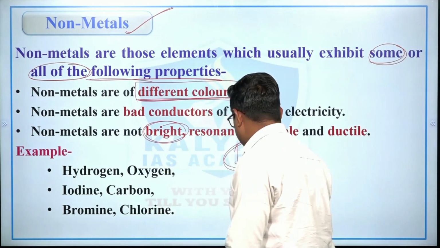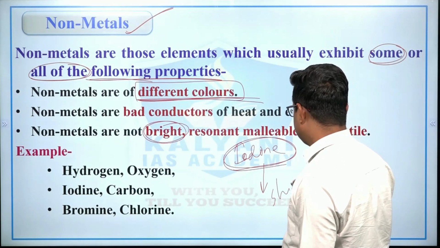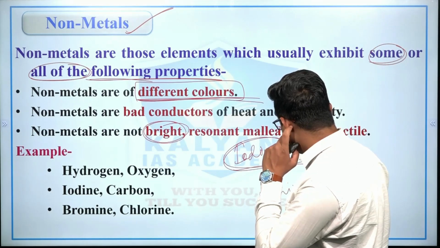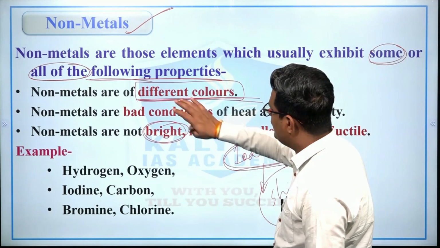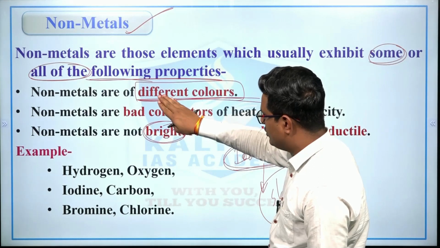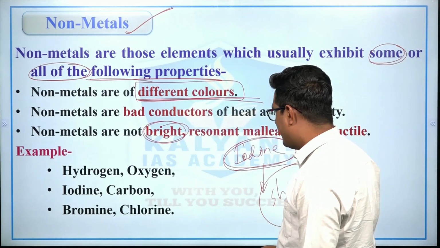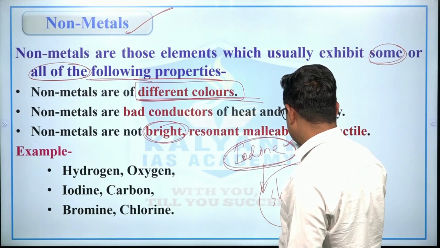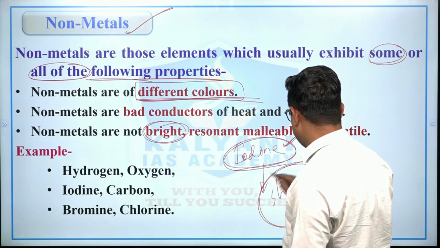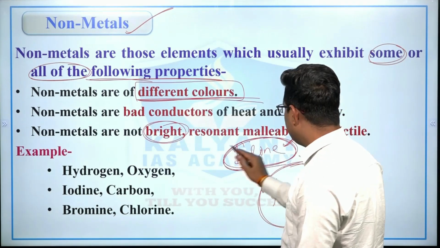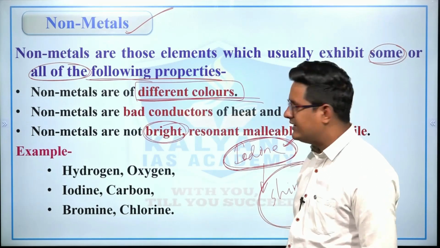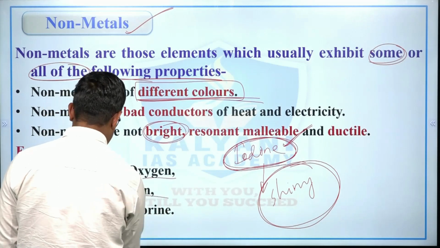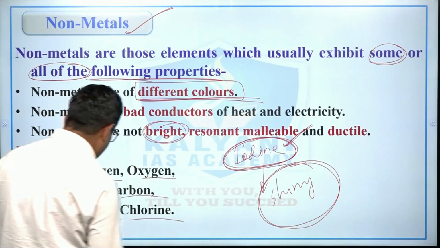But there is an exception here, which is iodine. Iodine is a non-metal, but it is a shiny non-metal. It has shine. Non-metals do not have metallic shine when brought to the sunlight, but iodine is the exception because इसके पास में ये shine भी होती है, as well as iodine is found in a solid state. Examples of non-metals are hydrogen, oxygen, iodine, carbon, bromine and chlorine.